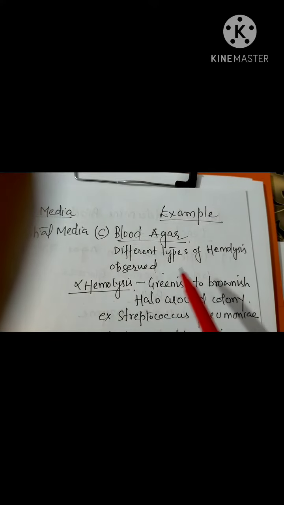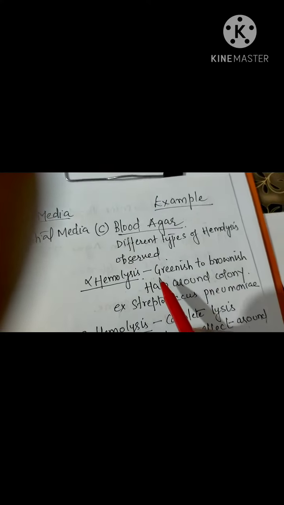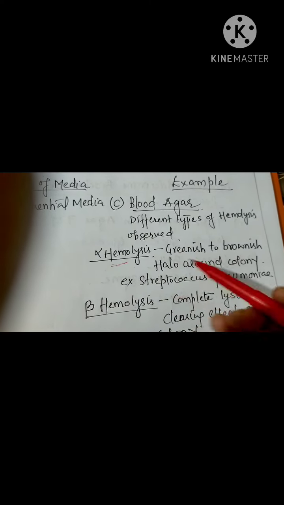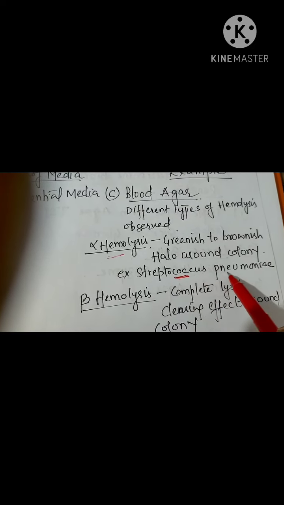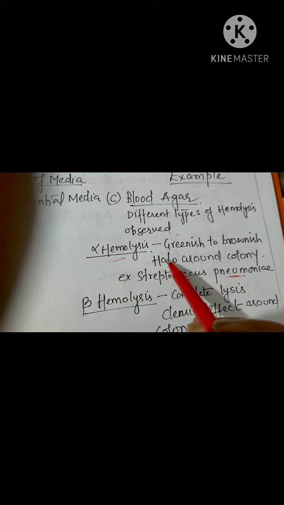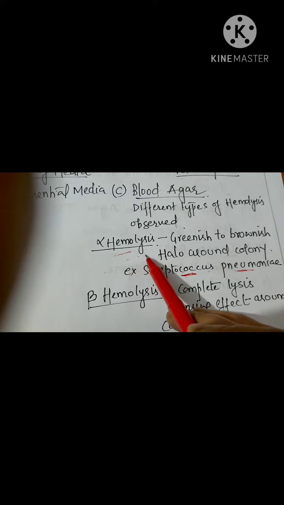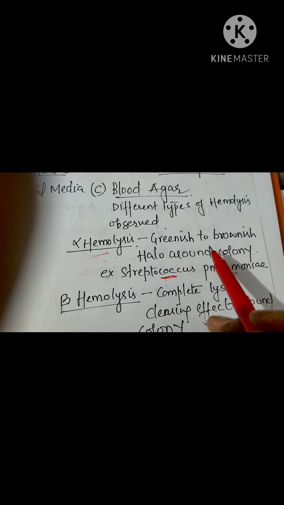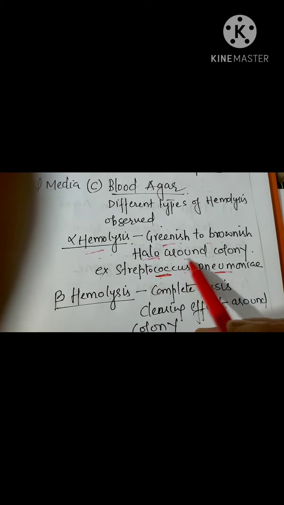In blood agar we see different hemolysis patterns, and based on these we can classify the organism. For example, the first category is alpha hemolysis. They'll ask by giving a bacteria name, for example Streptococcus pneumoniae, which kind of hemolysis it shows. It is alpha hemolysis. It's a partial hemolysis, not complete breakdown of the blood cells, and we can see a greenish to brownish halo around the colony.